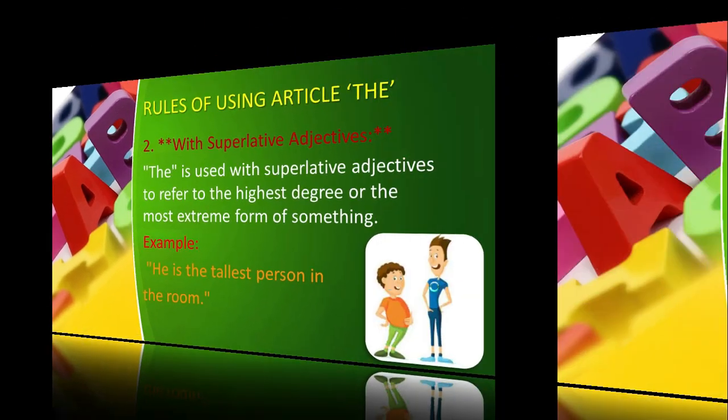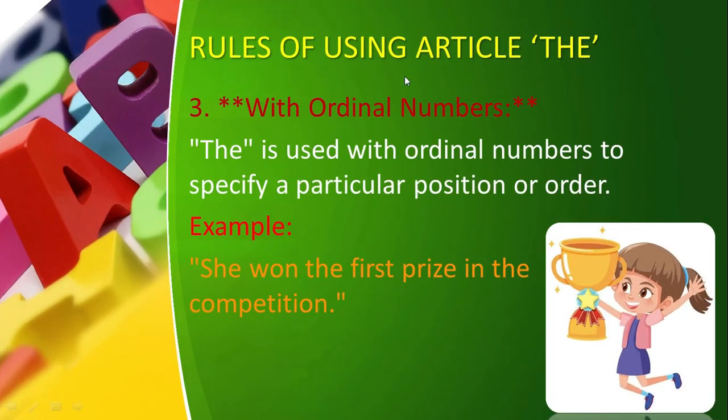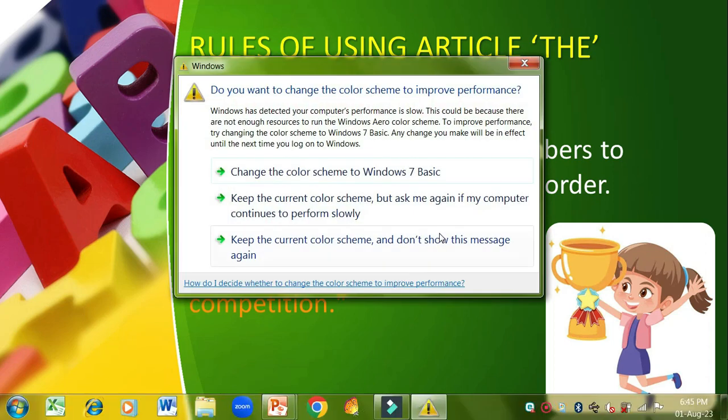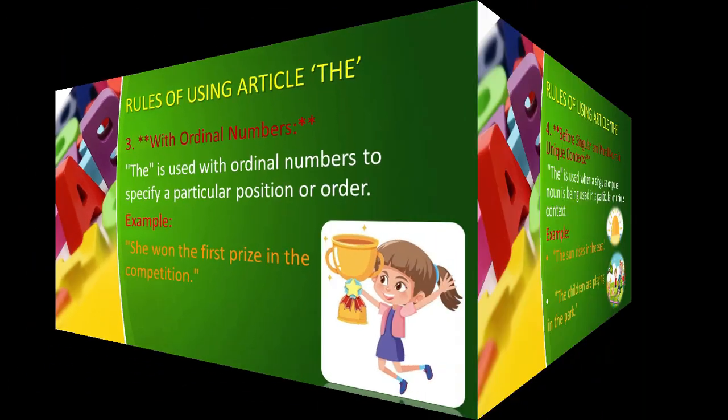Okay, the third rule is that we use the article "the" with ordinal numbers. What are ordinal numbers? Ordinal numbers are first, second, third, fourth, fifth, the positions. These are numbers that specify a particular position or order. Then we use the article "the". For example, "She won the first prize in the competition." This is the ordinal number "first", so we have used "the first prize". Okay, then see rule number 4.